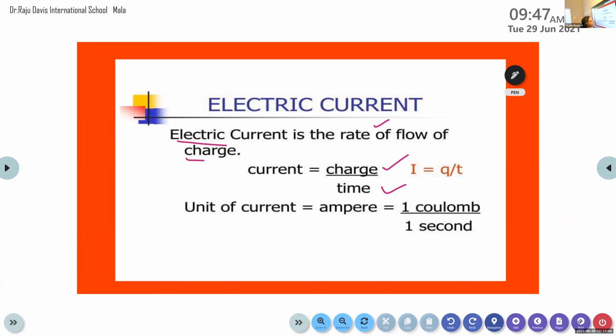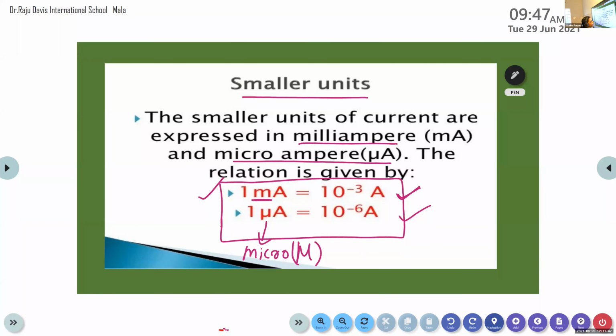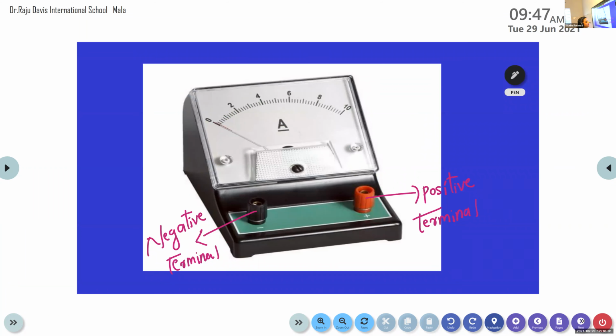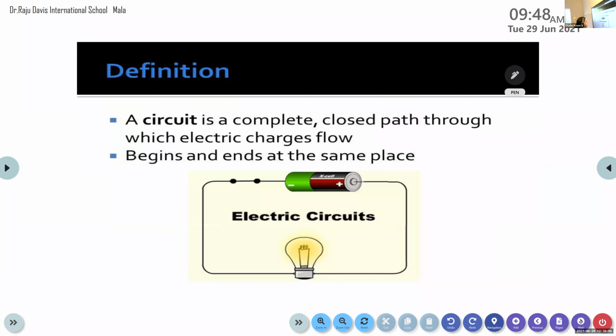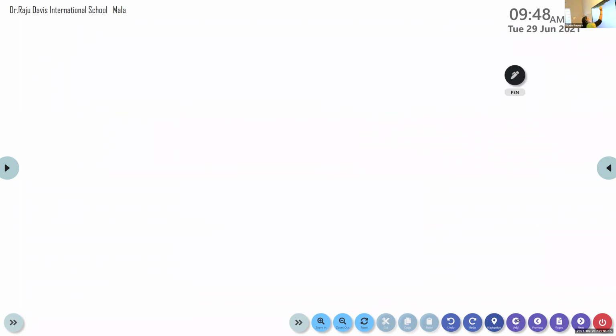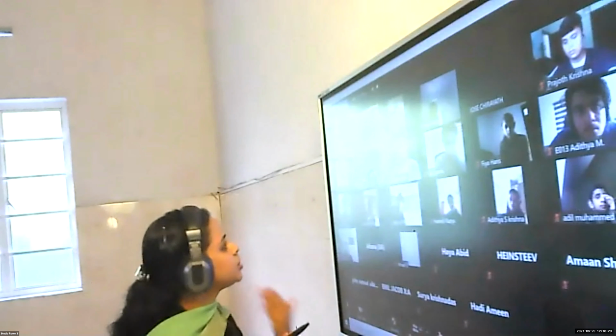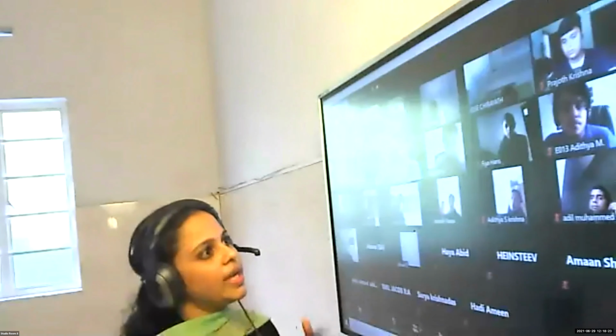And what do you mean by milliampere? One milliampere is equal to? 10 raised to minus 3 ampere. Badra, what about 1 microampere? 10 raised to negative 6 ampere. Good. So now we can discuss the electric circuit. Electricity is the rate of flow of charge, known as electricity or electric current.